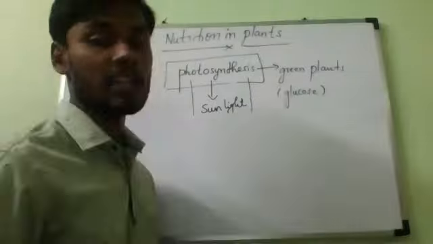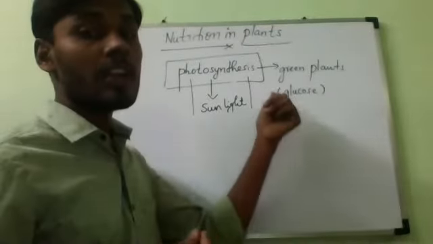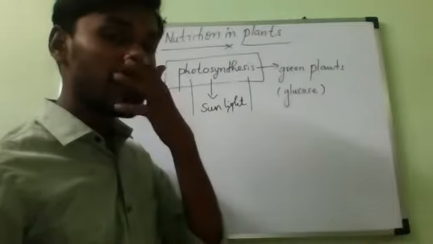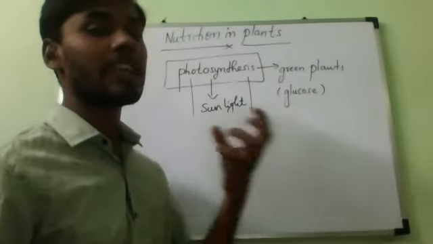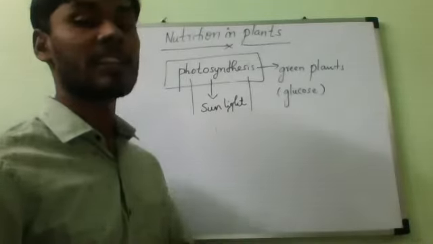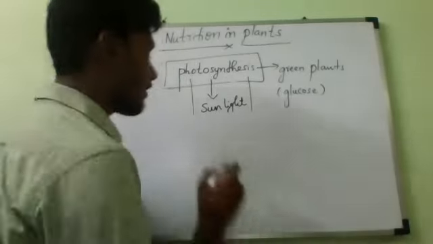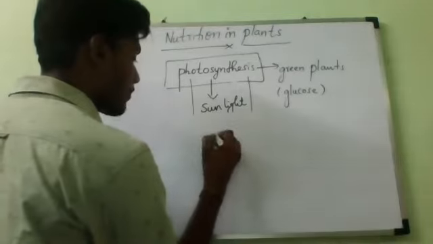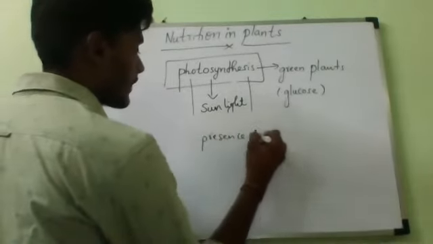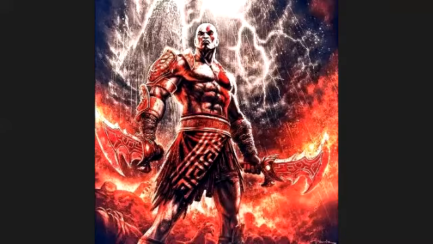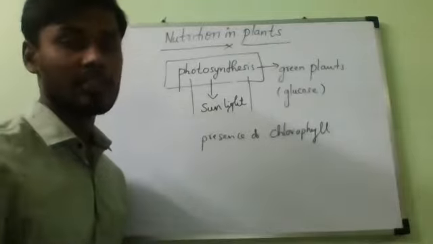The process by which green plants make their own food using carbon dioxide and water, by using sunlight energy, in the presence of whom? In the presence of chlorophyll. The presence of chlorophyll is only called photosynthesis.